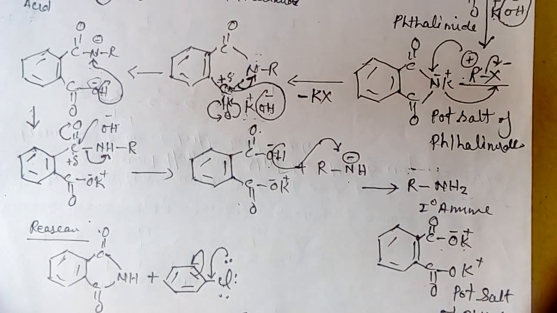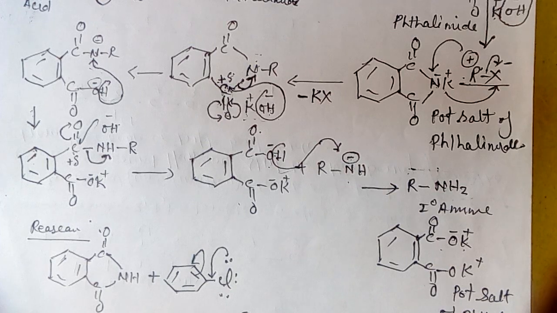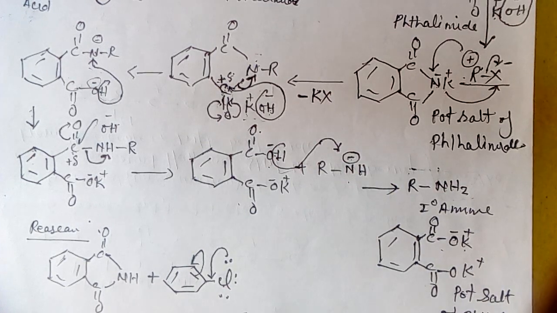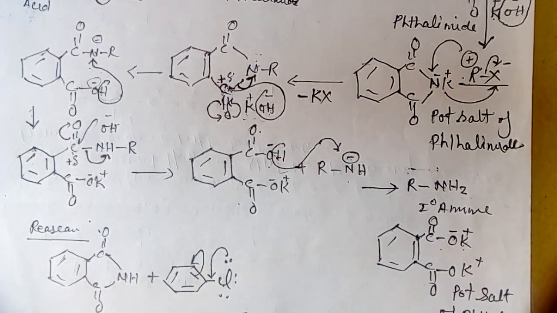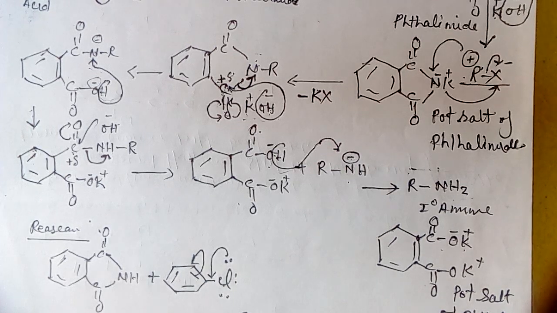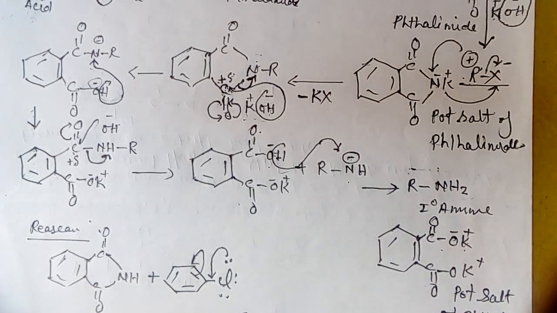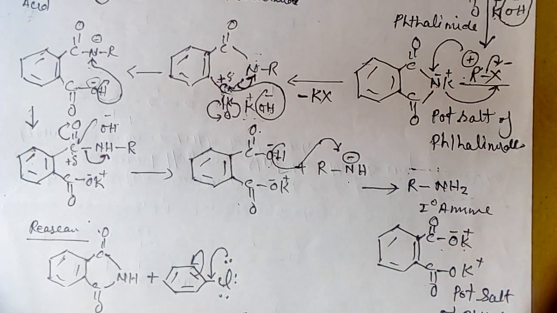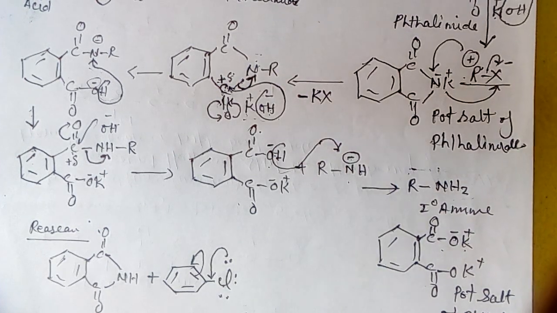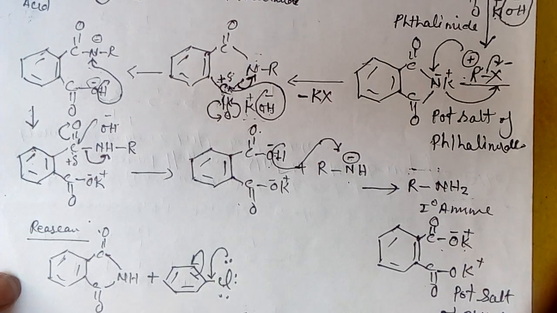So the C6H5 cation is not formed here, because we cannot break this bond. So attack of aryl chloride is not possible here.